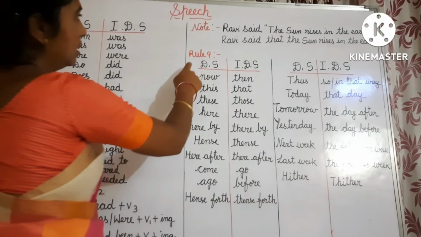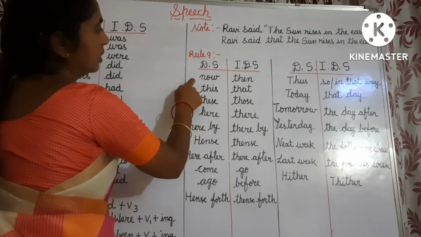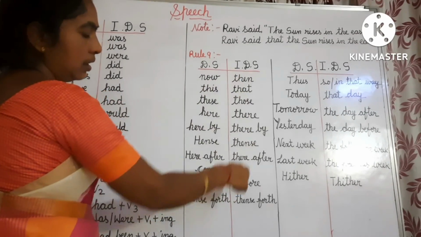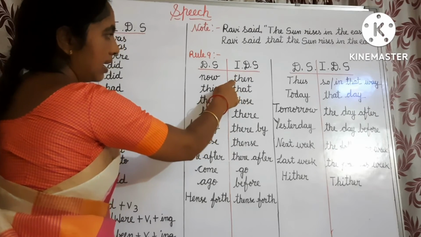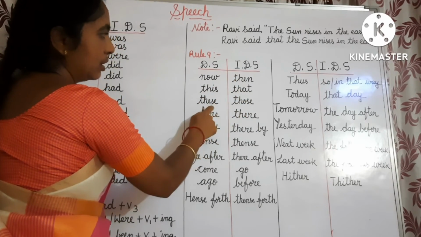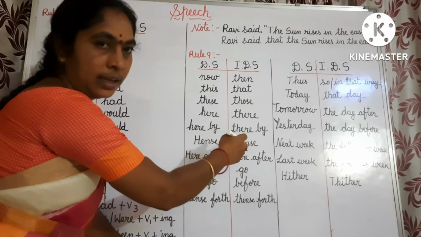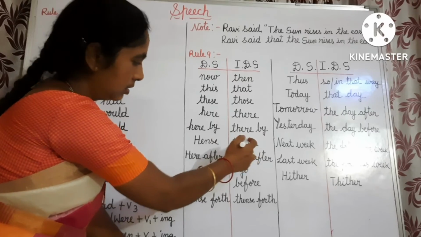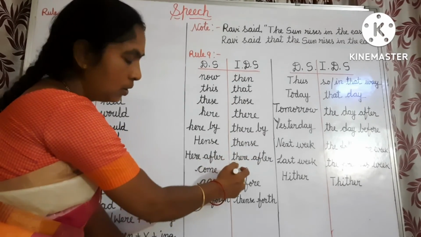Okay. Now see rule number 9. Direct speech, indirect speech. In indirect speech, these words are there. We have to change them like that into indirect speech. For example, now changed as then. This changed as that. These, those. Here, there. Hereby, thereby. Hence, thence. Hereafter, thereafter. Come, go.